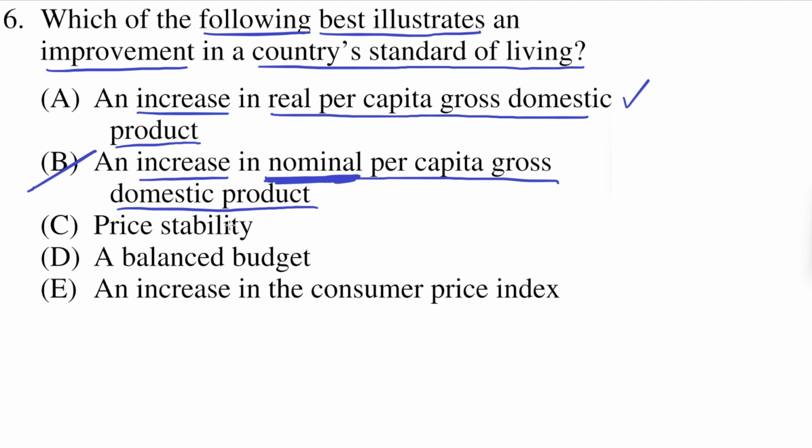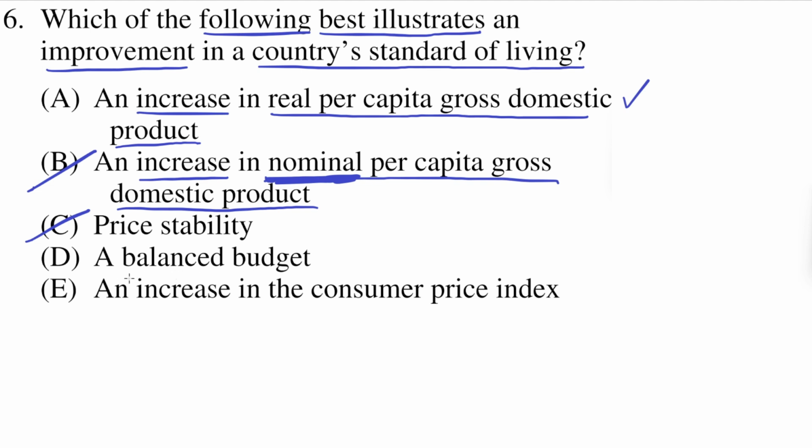C says price stability. So price stability just indicates that prices aren't fluctuating much, meaning they're not rising or falling a lot. And that just doesn't always mean that a country's standard of living is being increased, because just because prices are stable doesn't indicate an increase in consumers' purchasing power or standard of living. So C does not indicate an increase in standard of living.